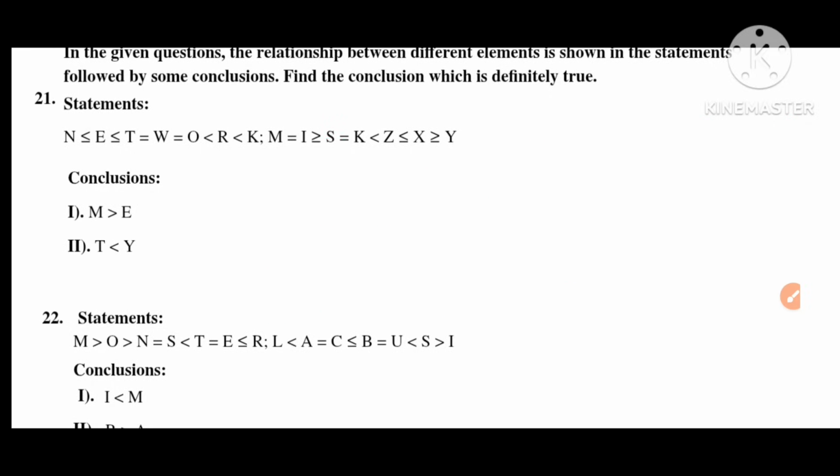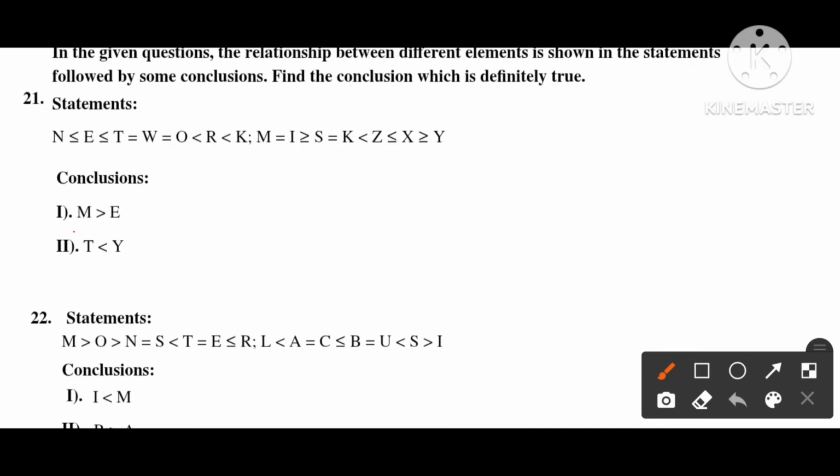The flow from M to E. See the flow from M to E. From M we can flow up to K. From K we can flow up to E. It is possible. So first conclusion will be true. Next, second conclusion. The flow from Y to T. From Y there is no flow. So second conclusion is false.